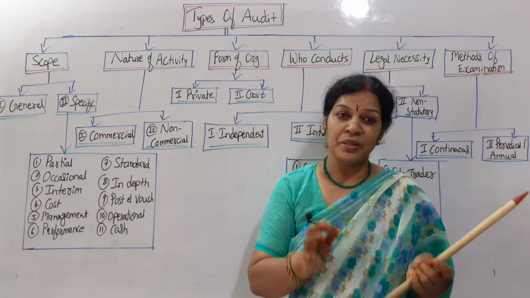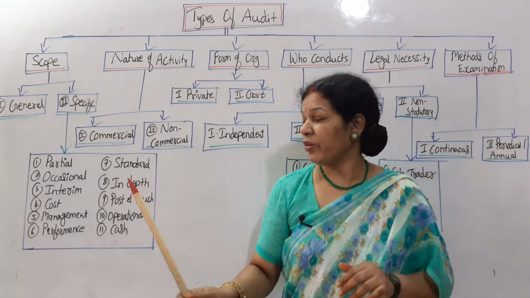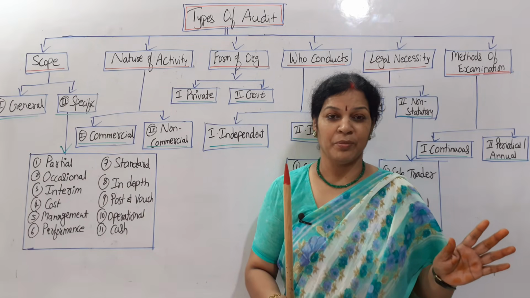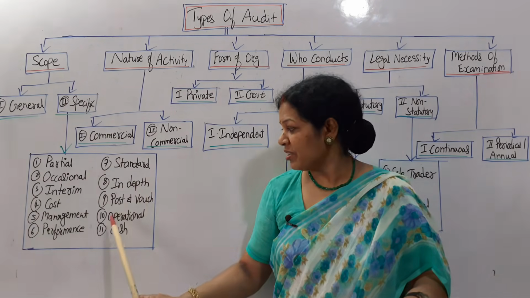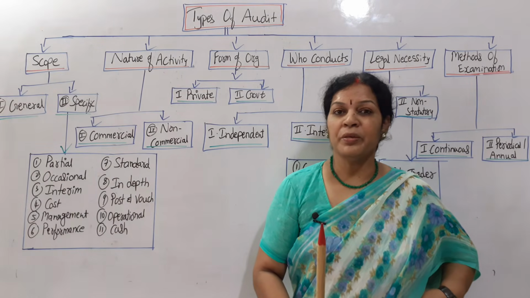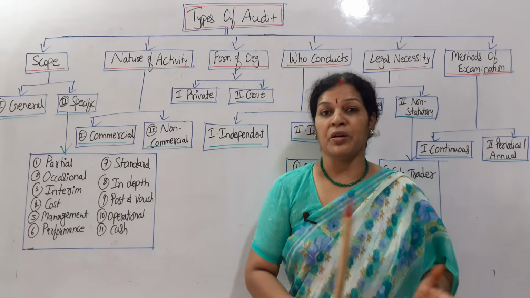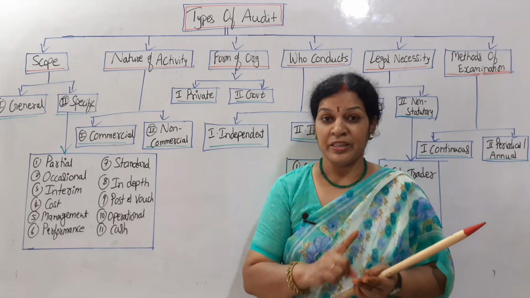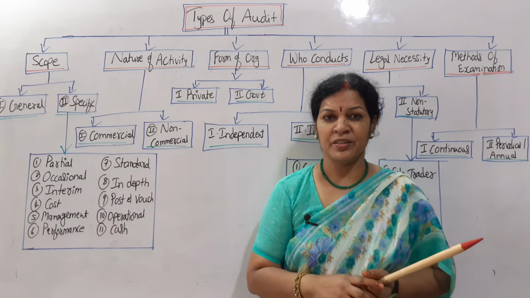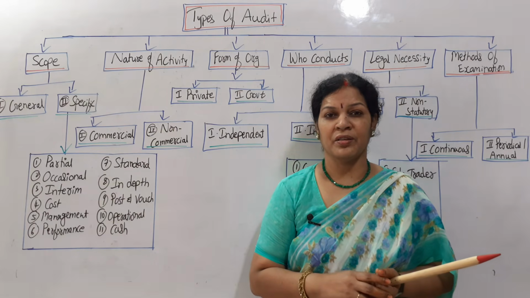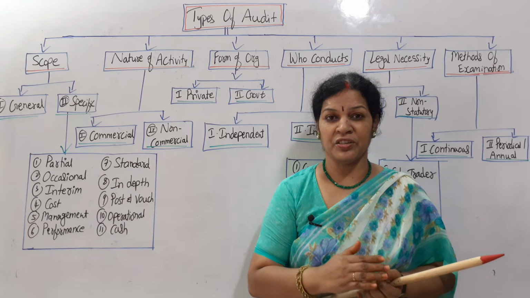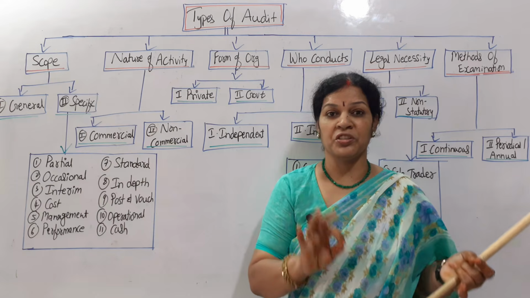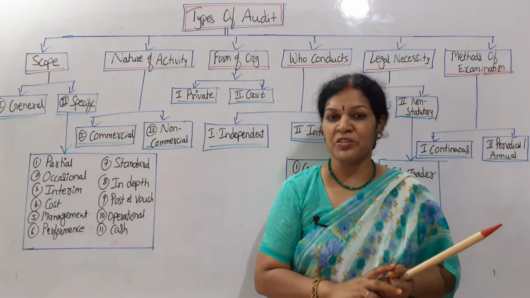So that is why sometimes the client may say, please go for this one, post and watch audit. That is going to give you clarity about the accountancy. And next one is the operational audit. Operational audit means it's related to the operations of the organization. Means especially the operating expenses, incomes, and how they are spending it. Is it properly utilized or not? The funds utilization, funds collection, total organization activities, operational activities, he is going to check. That is why we say it is an operational audit.